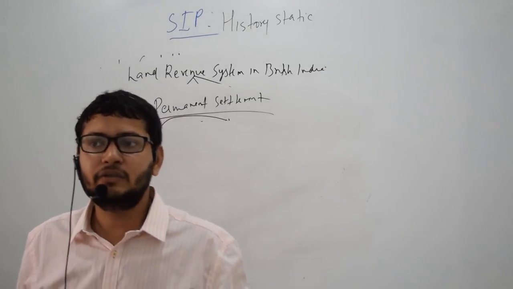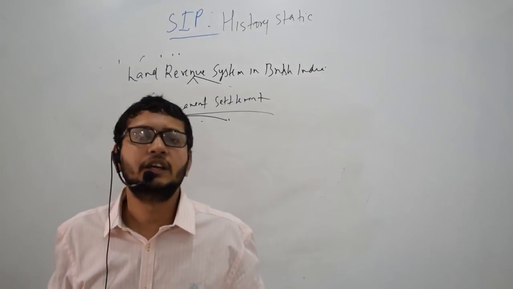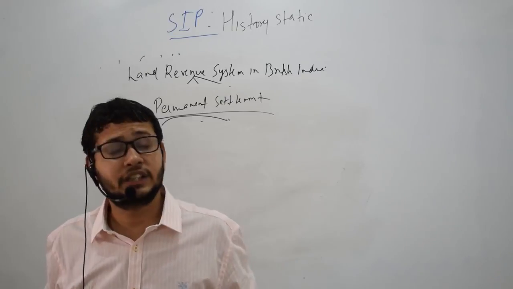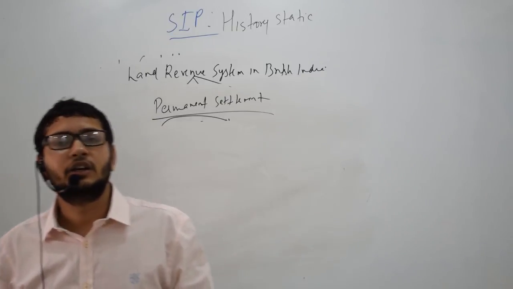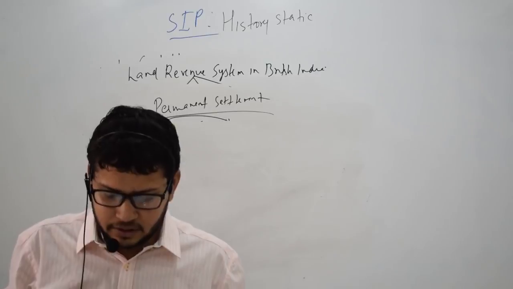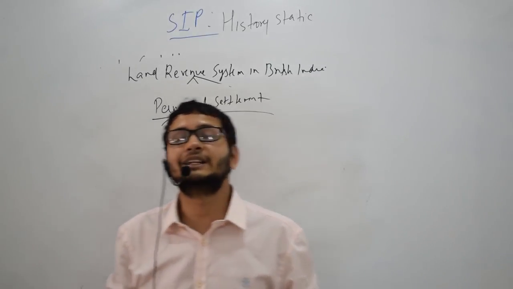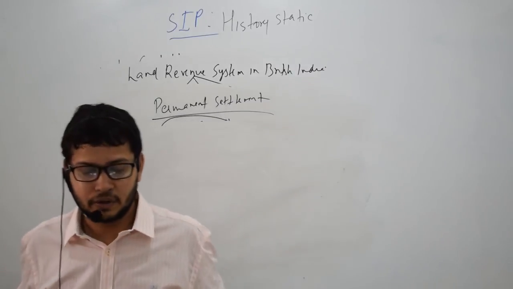So it did not achieve any purpose, and the Britishers were also losing revenue because they had fixed it for eternity. That is why the Britishers thought that they would not extend the system to the other parts of India.